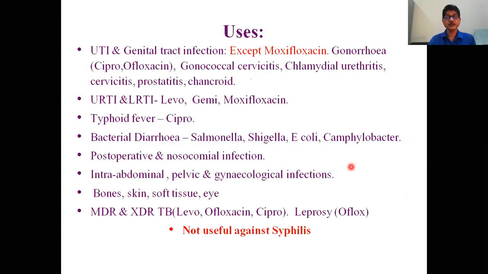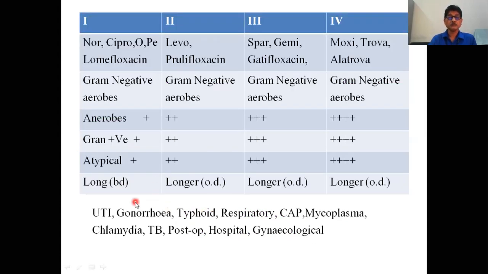They act by inhibiting the DNA gyrase enzyme, especially in gram-negative organisms, and the target is topoisomerase 4 in the gram-positive organisms. Now, the first generation is long-acting, but second, third, and fourth generations are much longer-acting than the first generation.